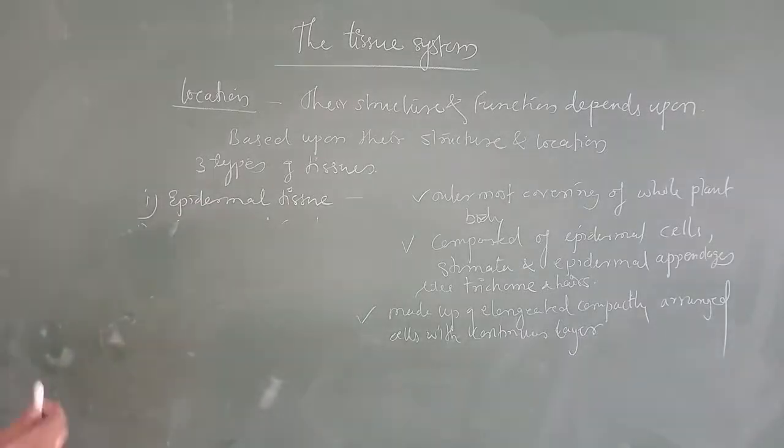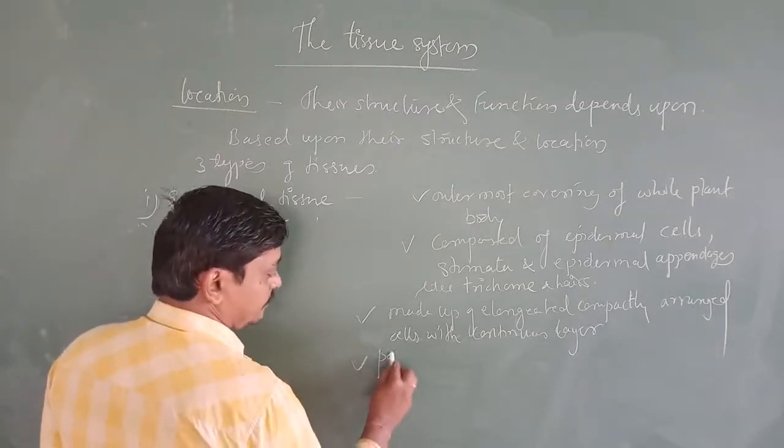These epidermal cells are parenchymatous cells with a small amount of cytoplasm lining the cell wall and a large vacuole.